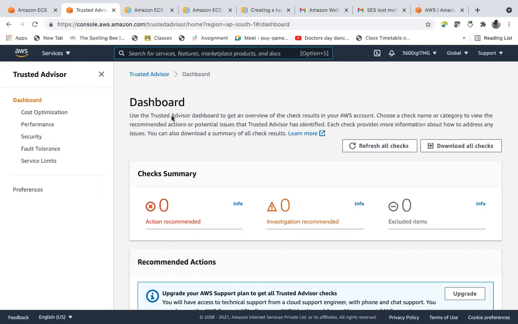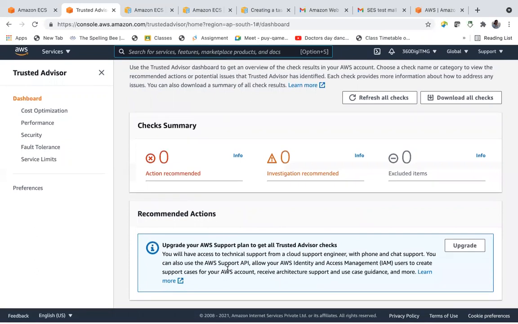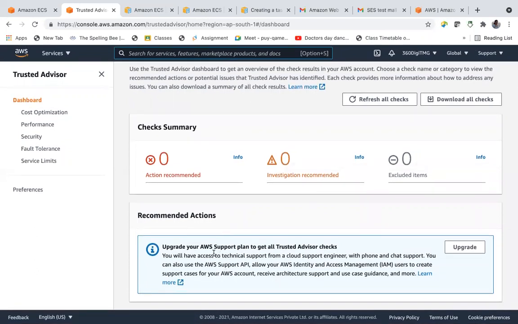Trusted advisor is an AWS managed service where you can optimize cost, performance, and security. The scenarios which appear in examinations will be testing your knowledge on how to go for cost optimization, redundant applications, or building resilient and highly available applications. I recommend you go and check this trusted advisor.